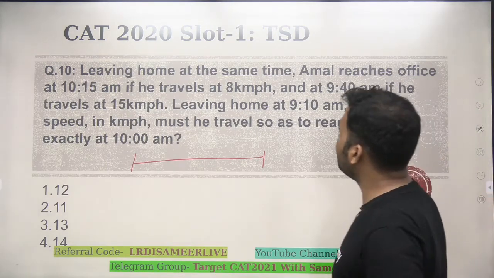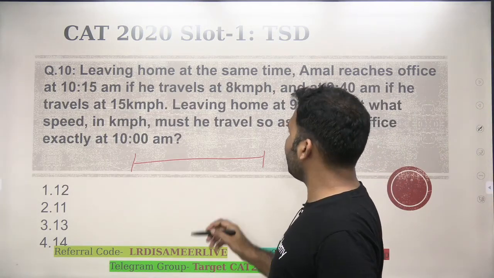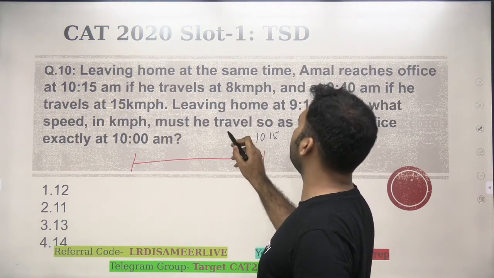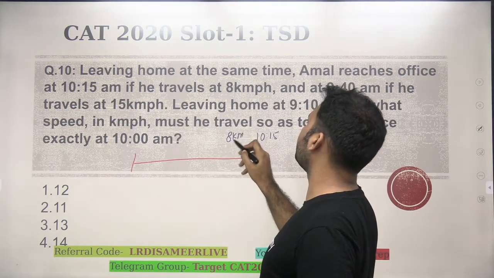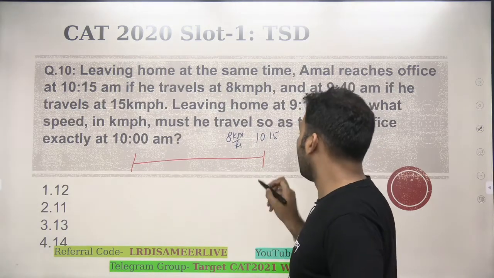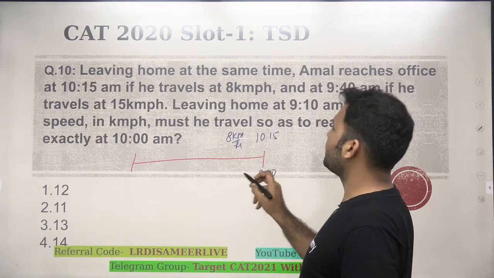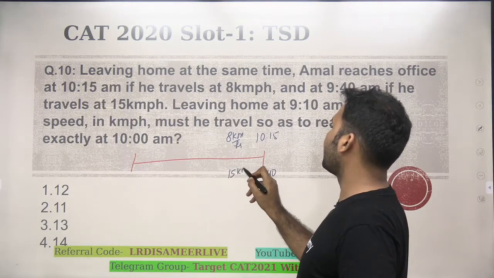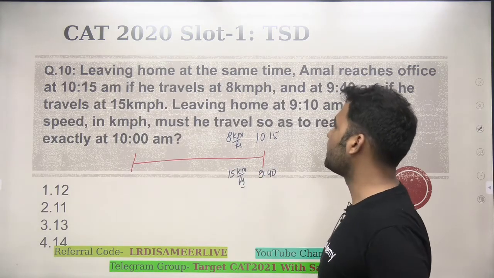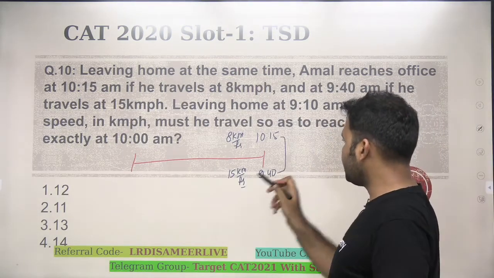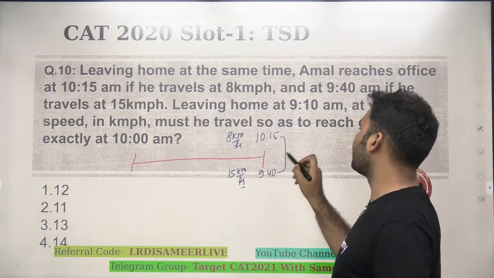But the question says Amal reaches office at 10:15 if the person is traveling at a speed of 8 km per hour, and reaches at 9:40 if he travels at a speed of 15 km per hour. Now you see that the difference between these two times is 35 minutes.